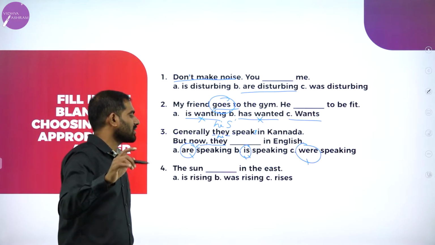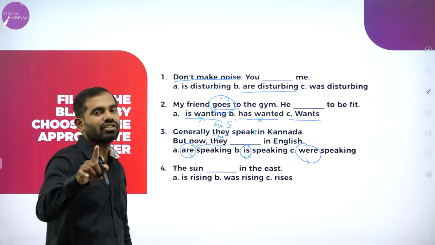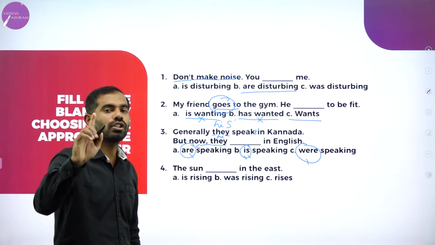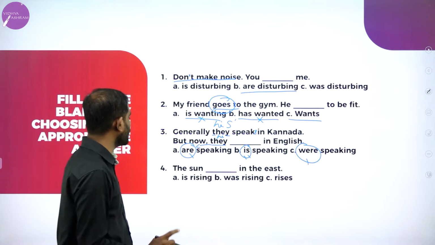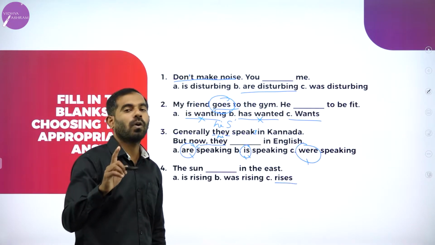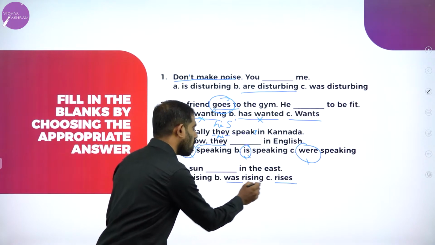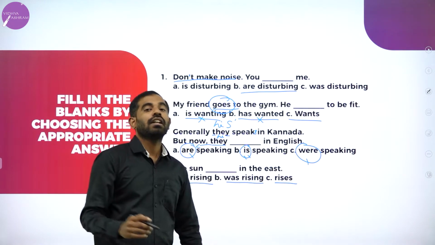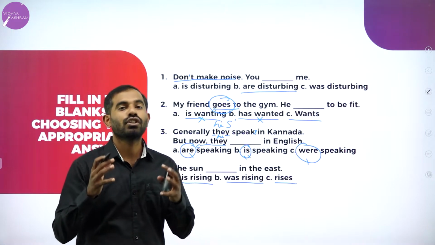Fourth one, the sun dash in the east. This is a must-know rule for each and every student. The sun rises in the east. Why? Because we don't use was rising and is rising. It is a universal truth.